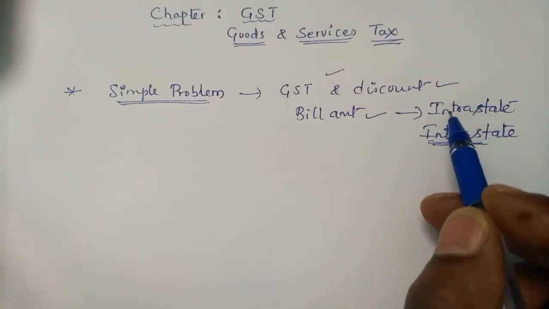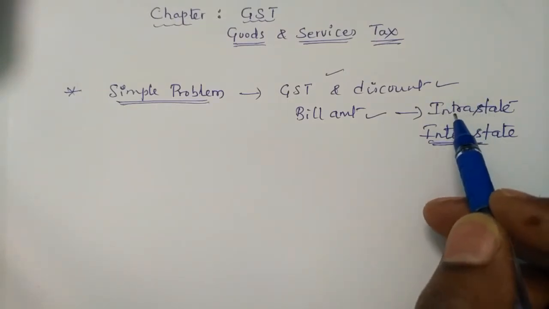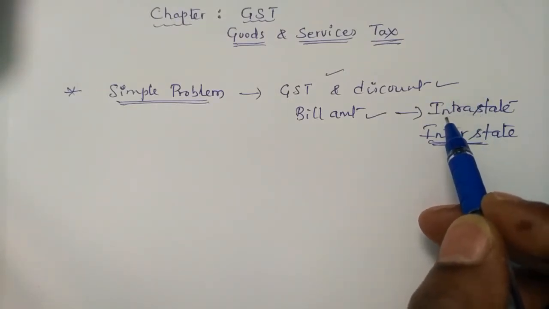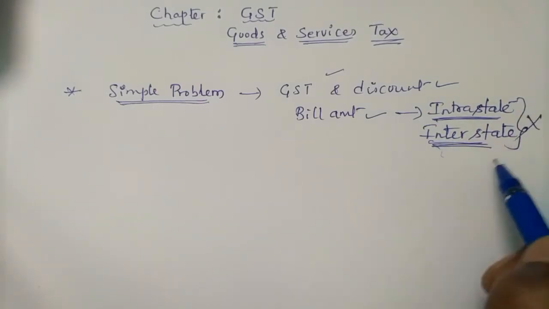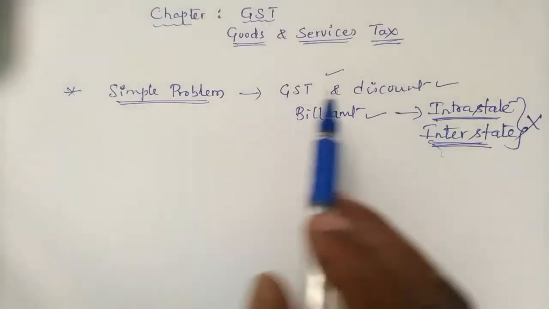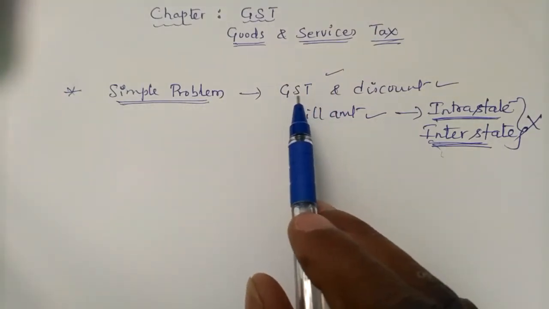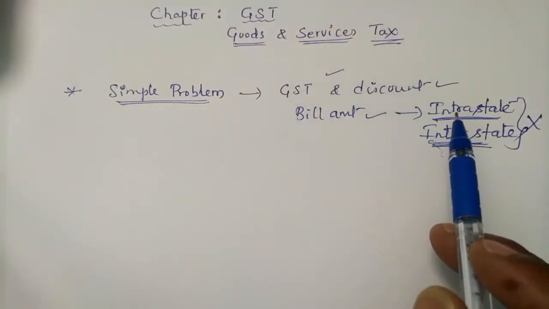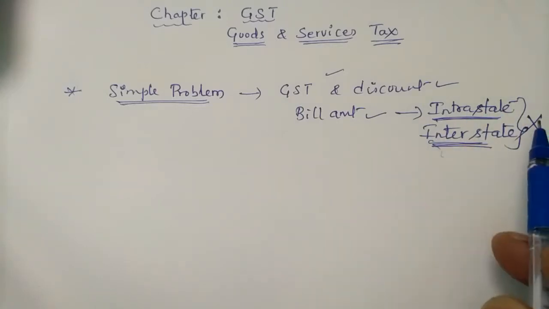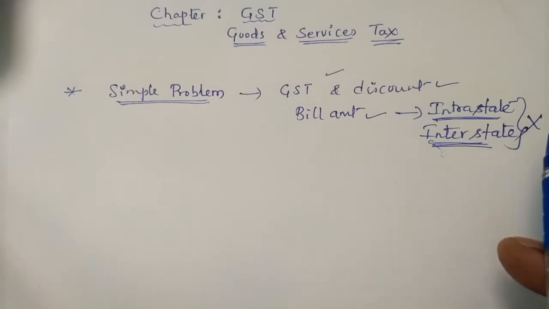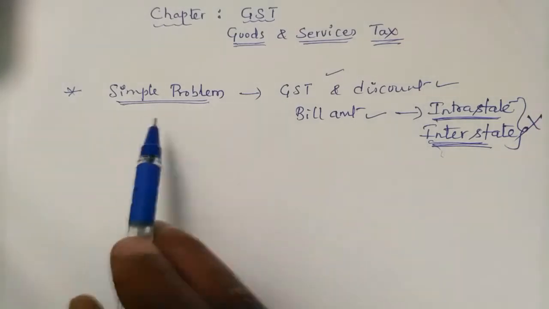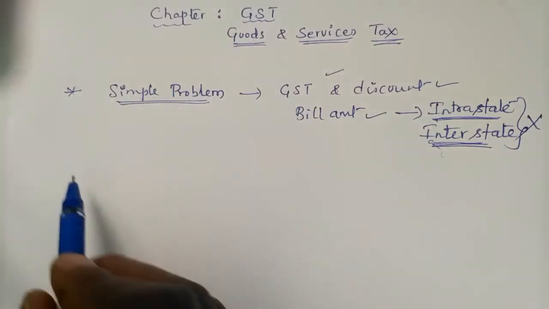Intrastate means within the state, like between Chikmagalur, Hassan, Shimoga. So interstate and intrastate won't come in simple problems of finding GST, discount and bill amount. Whether the transaction takes place between the states or within the state, they don't mention.